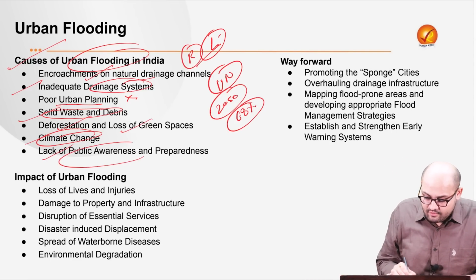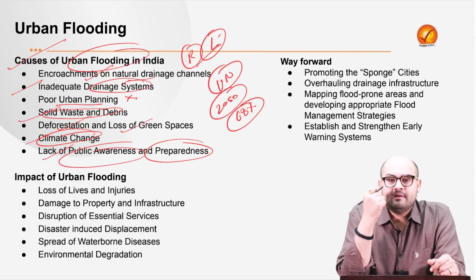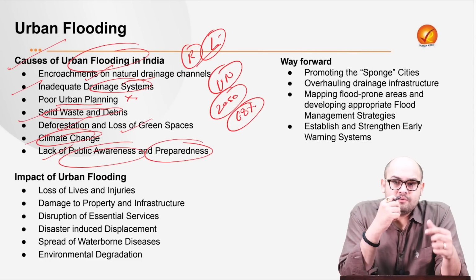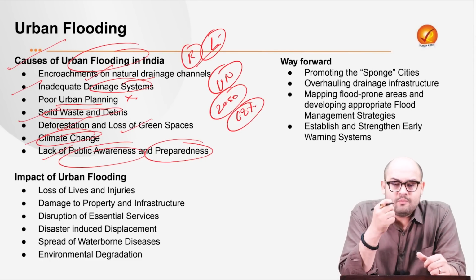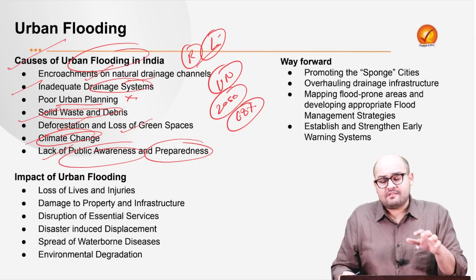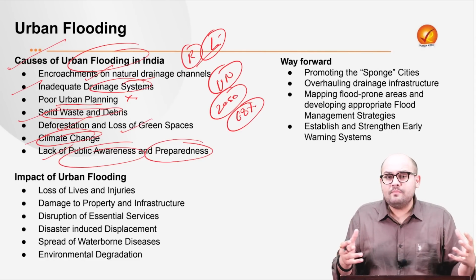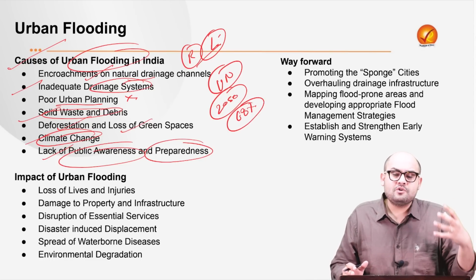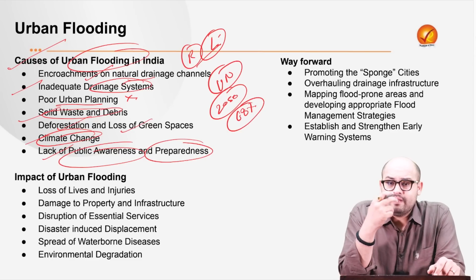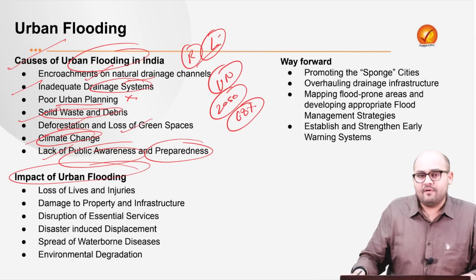Then there is a lack of public awareness and preparedness. When it comes to these urban flooding events, people are not aware about it, right? They're not made to know about the drills which are necessary to make them capable of dealing with such type of crisis. So there is a need to enhance the awareness. There needs to be community awareness. The government should make people know that there is a need for collective action when there is a situation like this, right? Now, what is the impact of urban flooding?